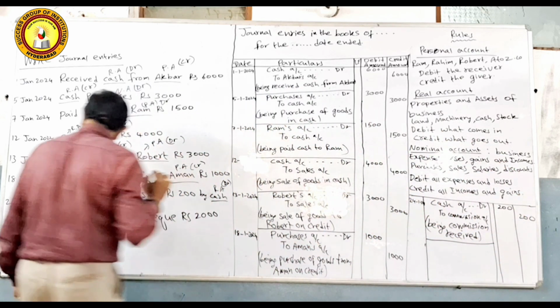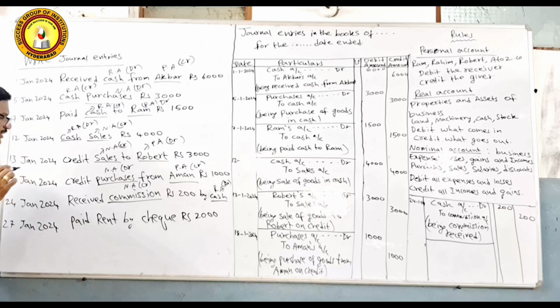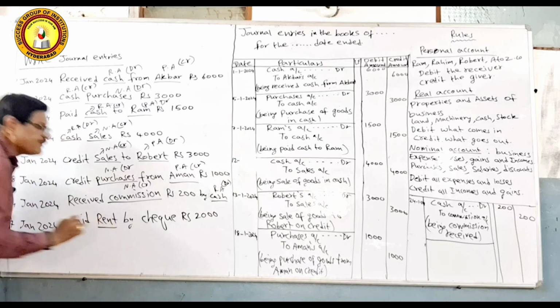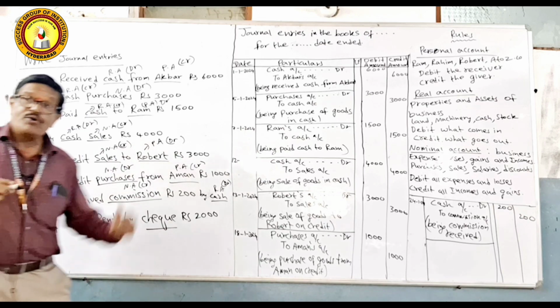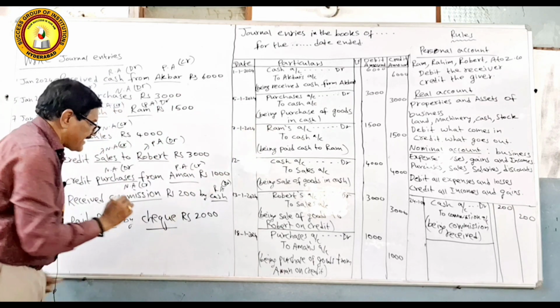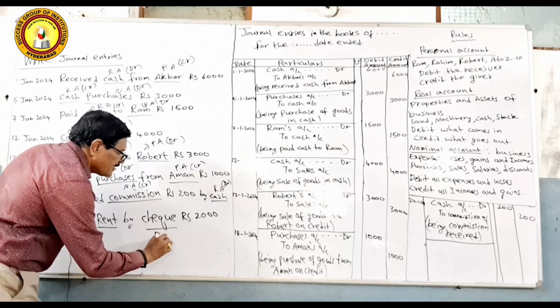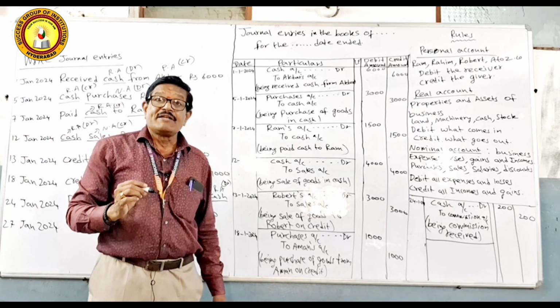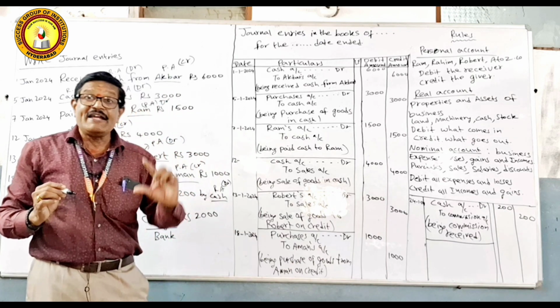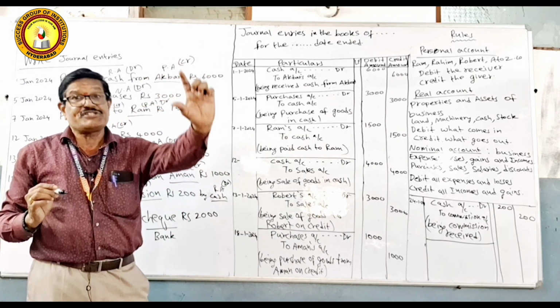Now let us see the last entry, 27 Jan 2024. Paid rent by check. Check means through bank. Bank is an artificial person. That means every bank account will be in somebody's name or a company's name.